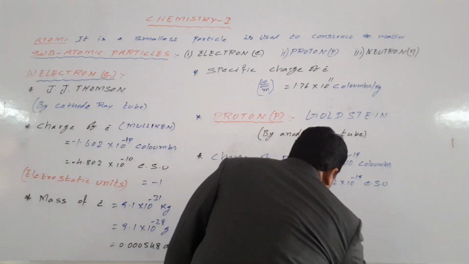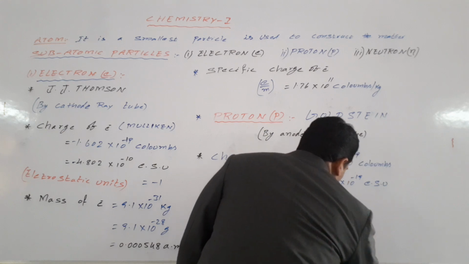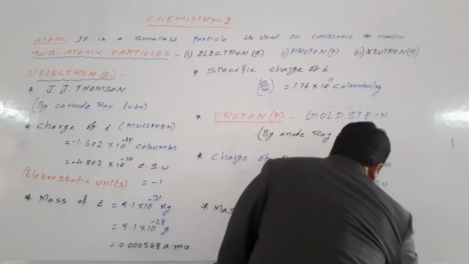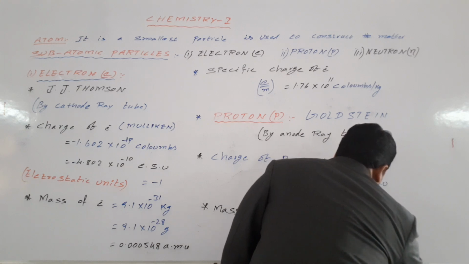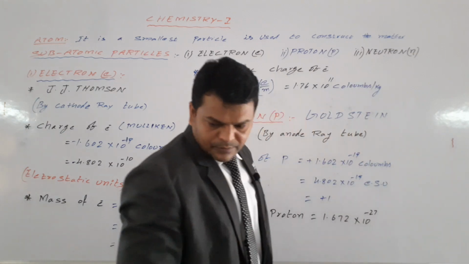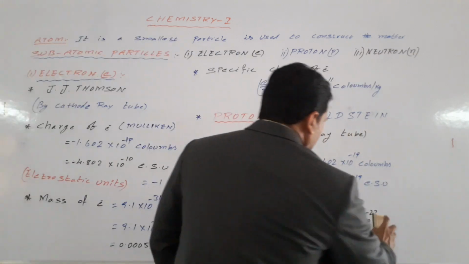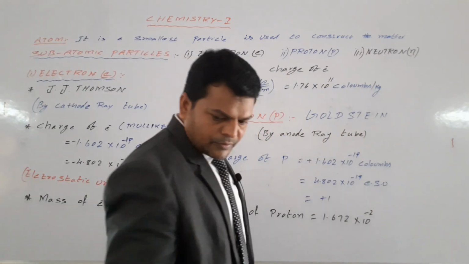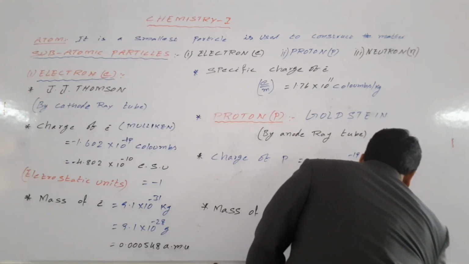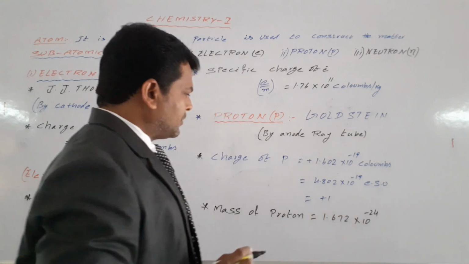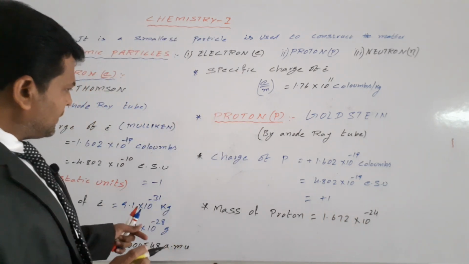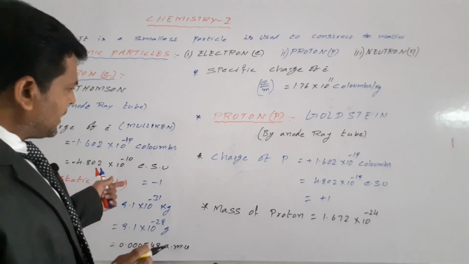This is 1.672 into 10 power minus 27, so 24 grams. Minus 24 grams. This is minus 28 grams and minus 31 kgs.